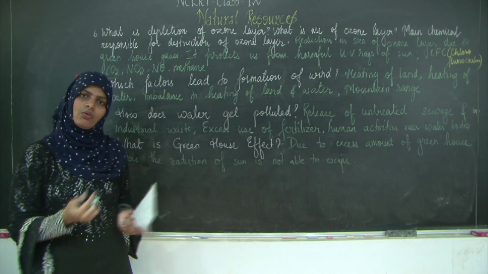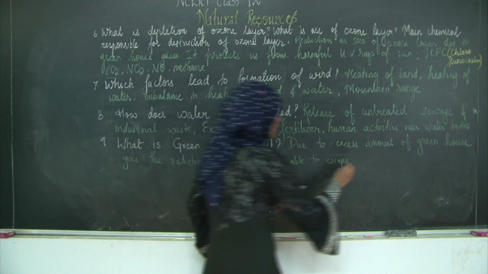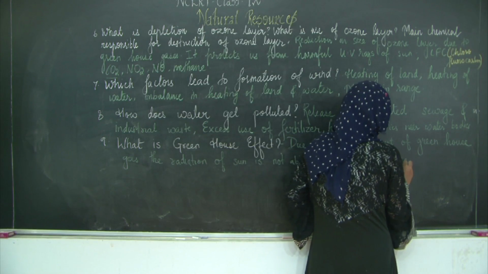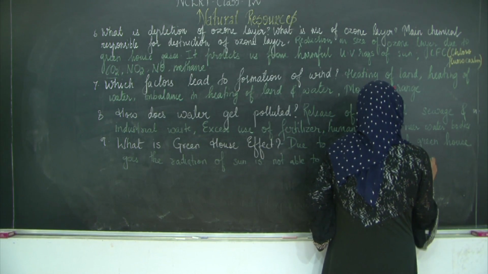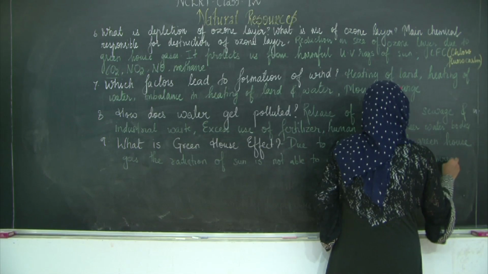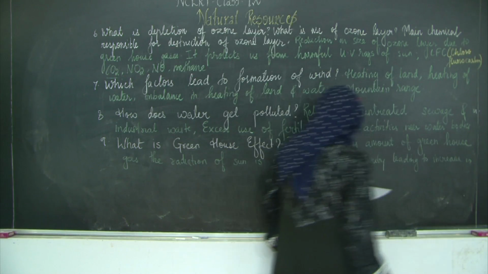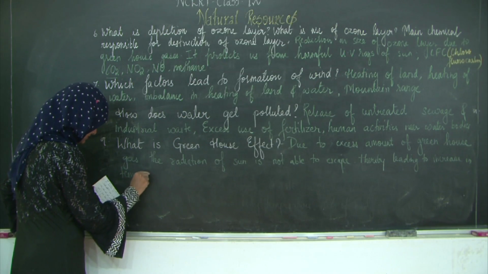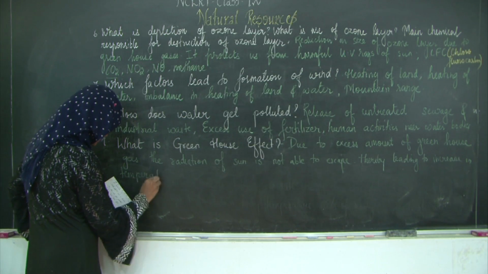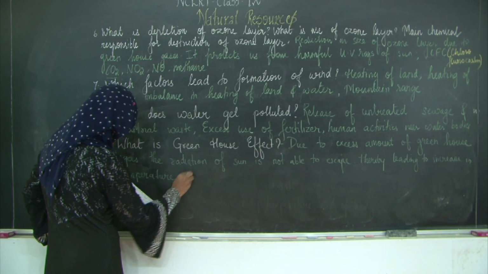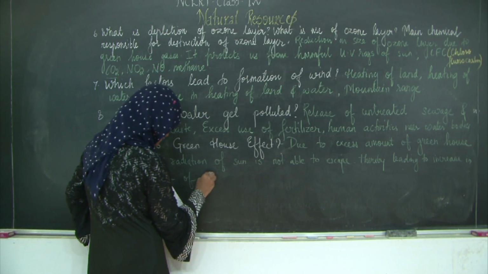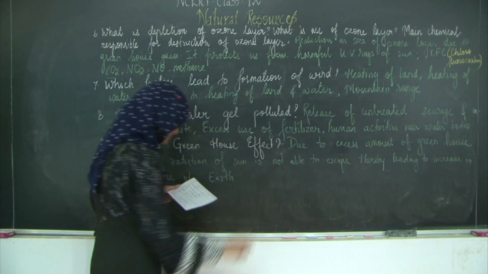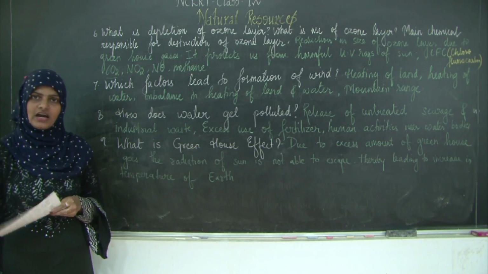They increase the overall temperature of the earth. So thereby leading to increase in temperature of earth. Okay. So this is nothing but your greenhouse effect.